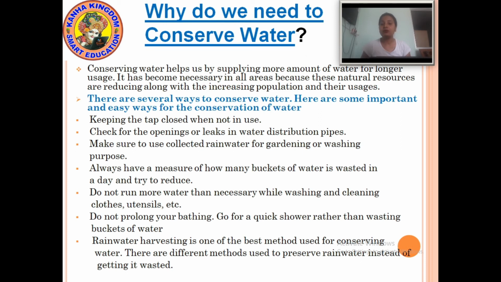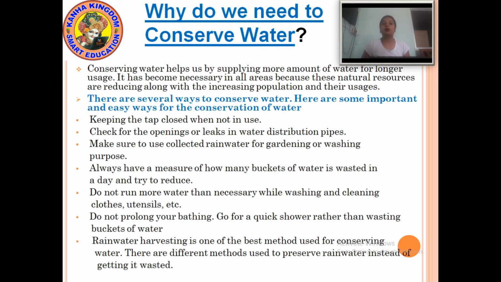If you used 2 buckets of water the first day, then the next day you try to use 1.5 buckets. It will reduce half a bucket. If you conserve half a bucket of water daily, it will conserve more water. So try to reduce the wastage of water.